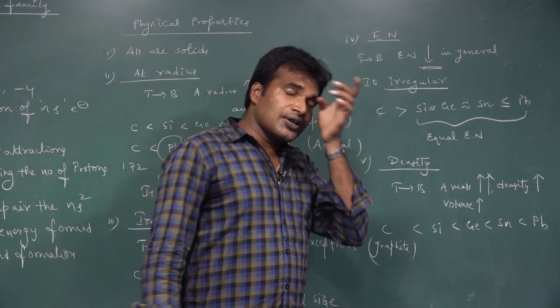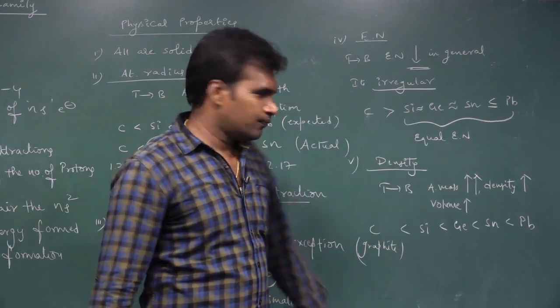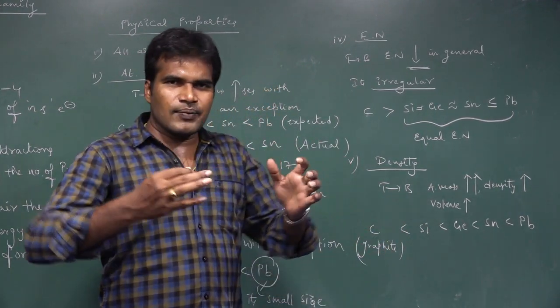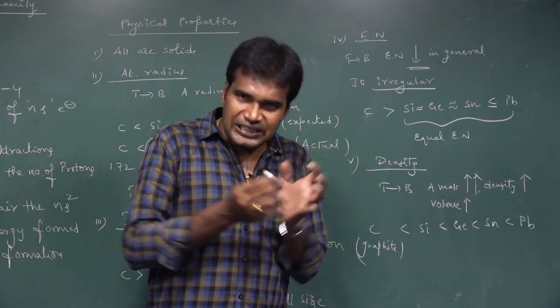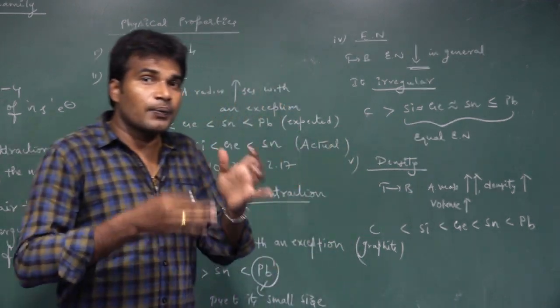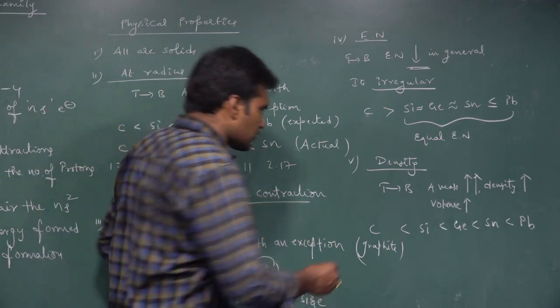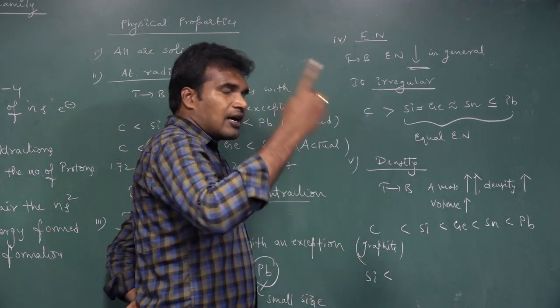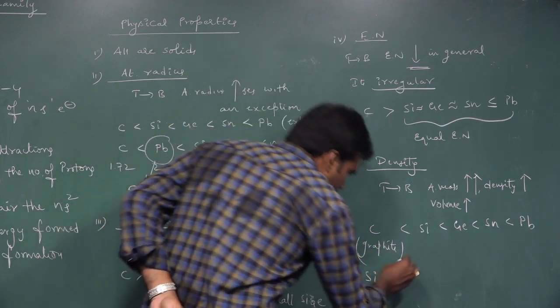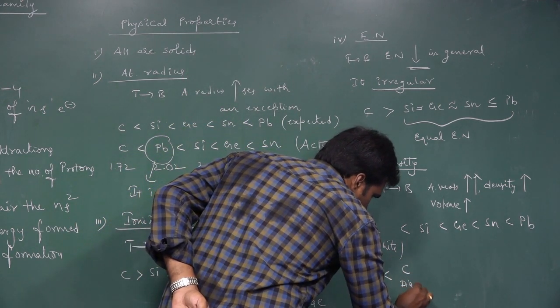But remember that if carbon is in diamond form, in diamond more carbon atoms are closely and very tightly packed. Because of tight packing, the density increases. So silicon has the least density when carbon is in diamond form: silicon is lesser than carbon diamond.